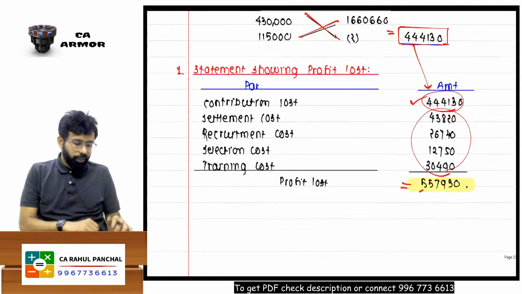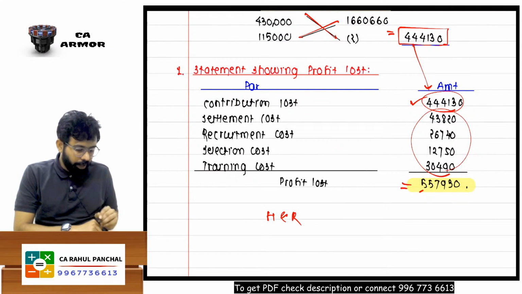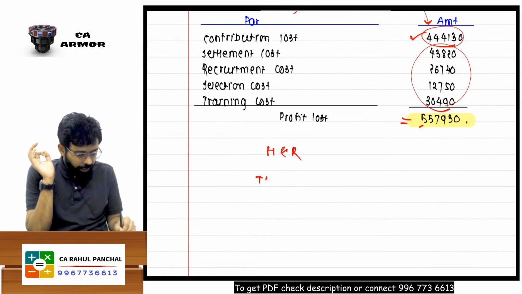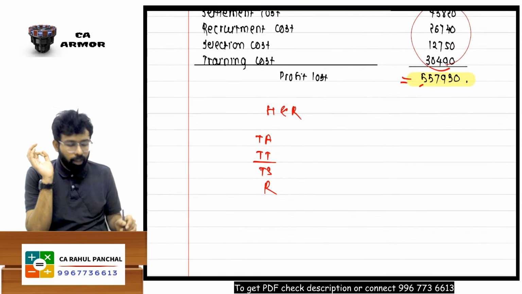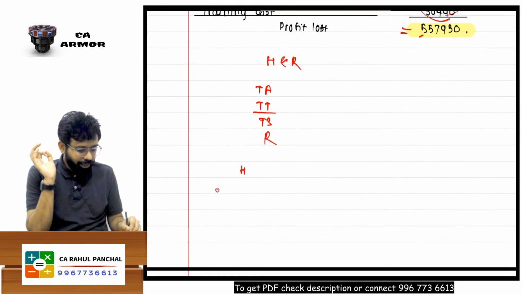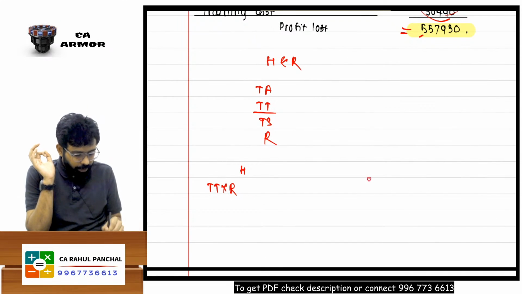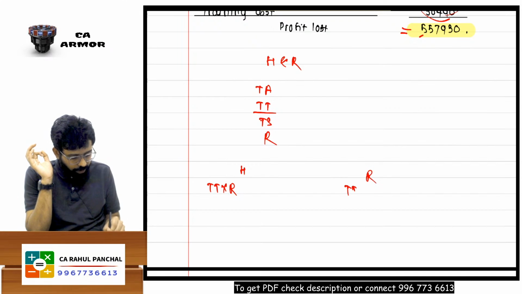So what part have we done? We have done first Halsey and Rowan. Sir, how to get this? TA, time allowed, time taken, time saved, rate per hour. Sir, what is the formula of wages in Halsey? TT into R. Rowan also, the same, TT into R.